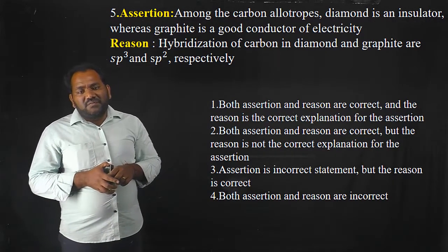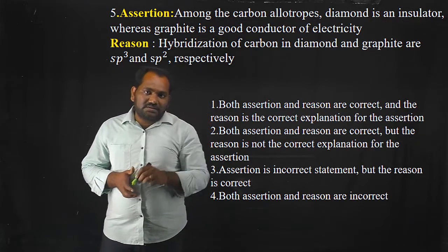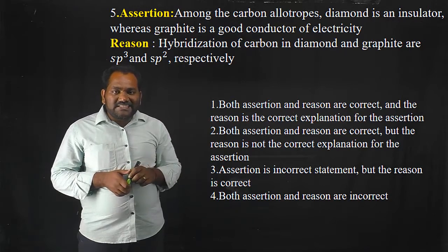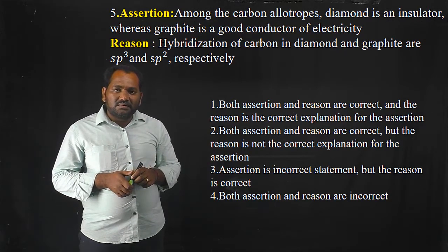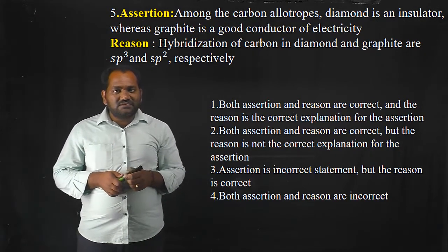The insulator property of diamond is due to the absence of free electrons. But graphite acts as a good conductor due to the presence of free electrons. We know that carbon has 4 electrons.